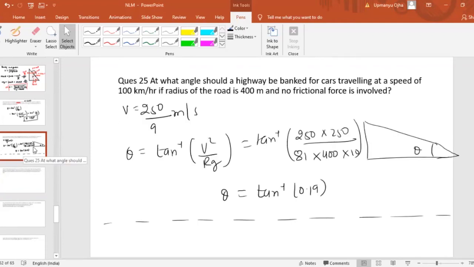Here mass is not given. In the previous question also, mass is not given to us. They simply told you the velocity and radius of the road and no friction involved.